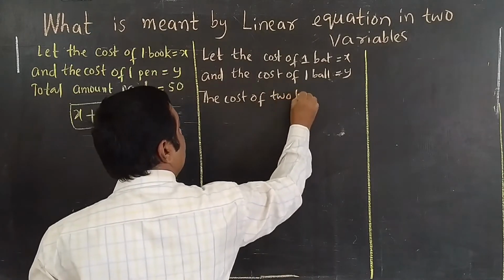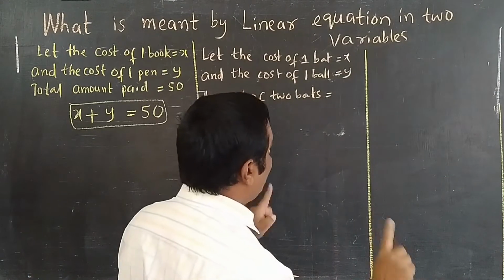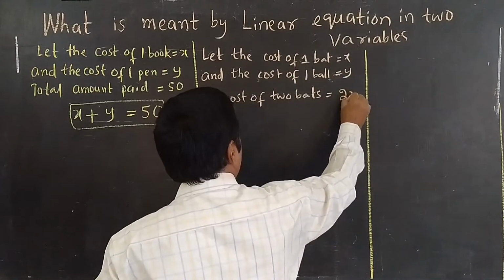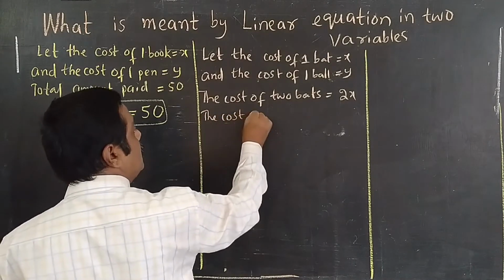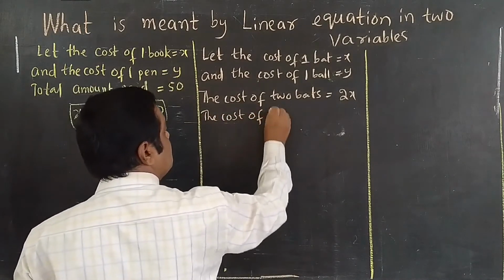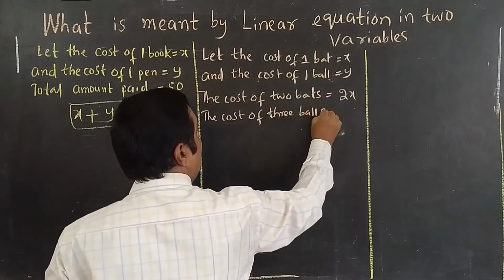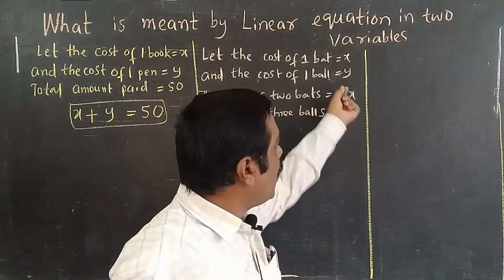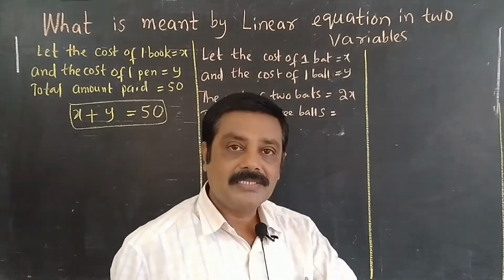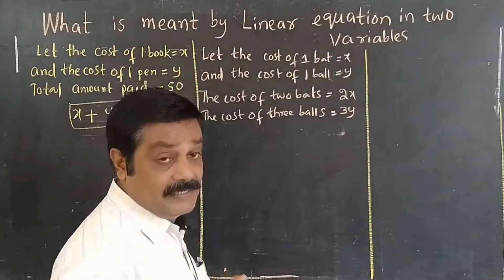The cost of two bats, when one bat costs x rupees, is 2x. And the cost of three balls, when one ball costs y rupees, is 3y rupees. Is it clear now?